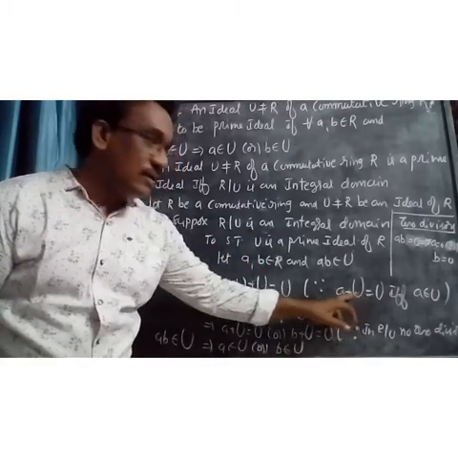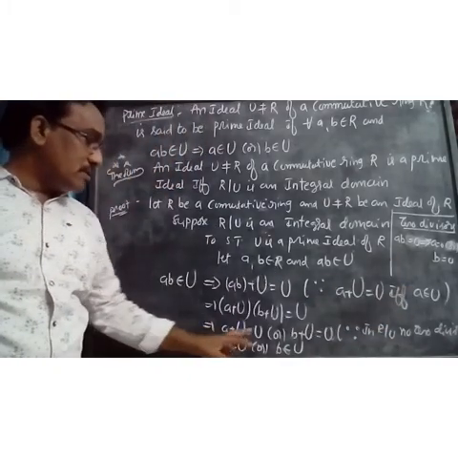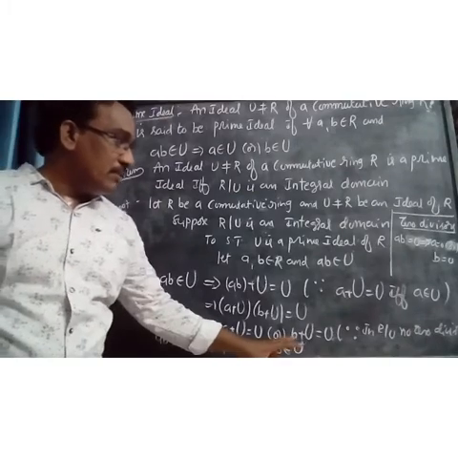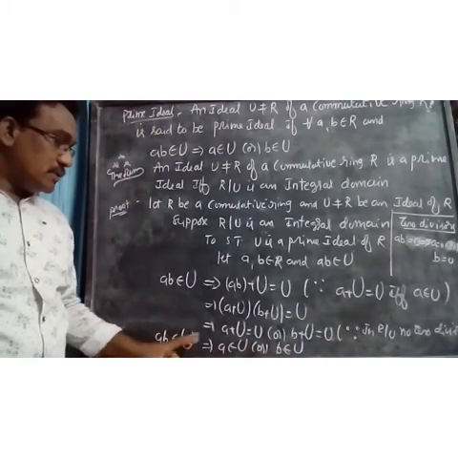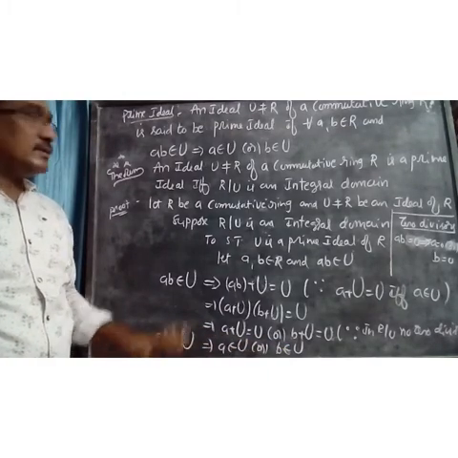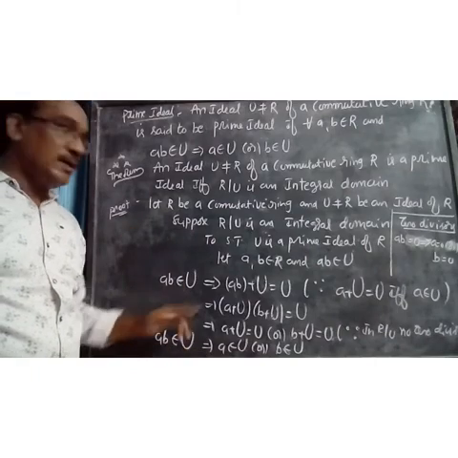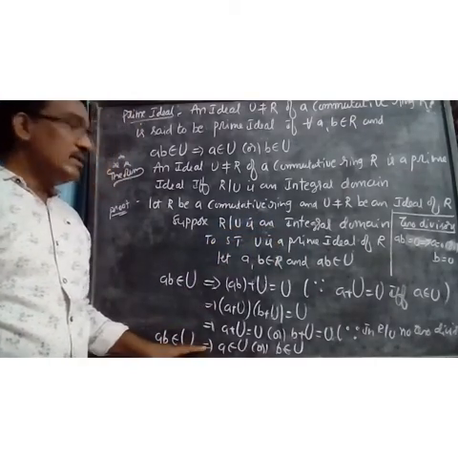Similarly, from this note, a + U equals U if and only if a belongs to U. Therefore, a + U equals U means a belongs to U, and b + U equals U means b belongs to U. Therefore, ab belongs to U implies a belongs to U or b belongs to U. Therefore, U is a prime ideal. So the first part is over. What is the first part? We take R/U as an integral domain and we have to show that U is a prime ideal.